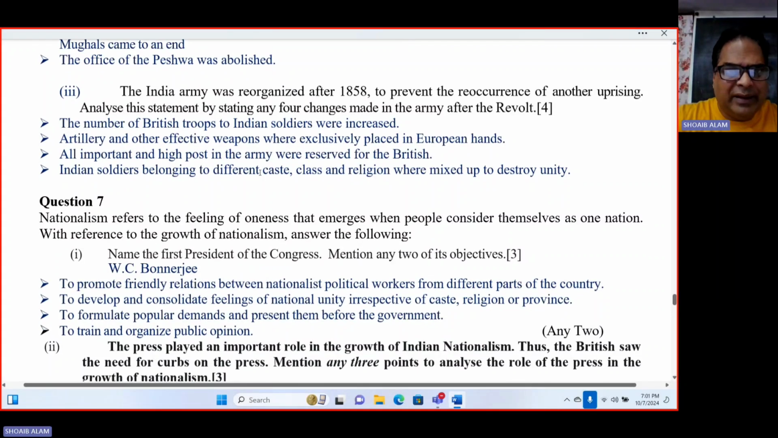Then number 3, the Indian army was reorganized after 1858 to prevent the recurrence of another uprising. Analyze this statement by stating any 4 changes made in the army after the revolt. So what were the 4 changes made? Number 1, the number of British troops relative to Indian soldiers was increased. Number 2, artillery and other effective weapons were exclusively placed in European hands. Number 3, all important and high posts in the army were reserved for the British. Number 4, Indian soldiers belonging to different castes, classes, and religions were mixed up to destroy their unity. So these are the 4 changes made in the army after the revolt of 1857.